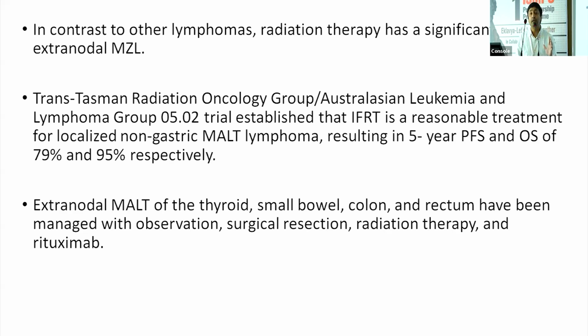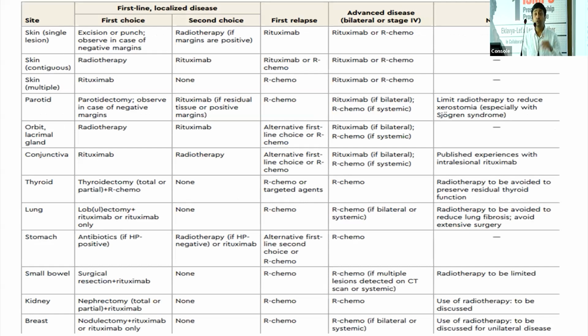The progression-free survival rate in these patients is higher, almost 85-90%. So for site-specific disease, the sites that are commonly involved with this type of MALT lymphoma is the treatment: the first choice, second choice, and the later choices. Again, as we discussed, rituximab and radiation stand out as the most commonly employed and effective treatments.